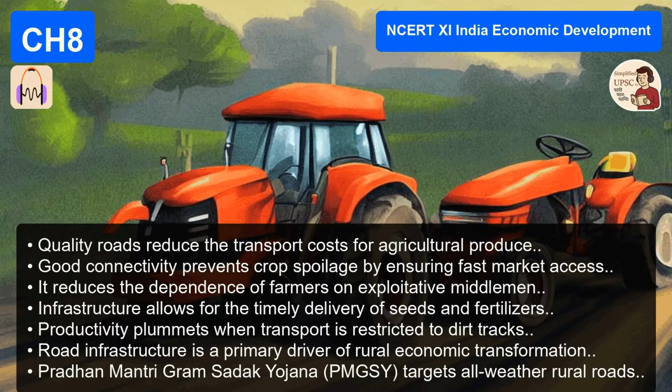Right. Then, when you harvest, you can get the crop to the market before it rots. That's your output side. If those roads don't exist, if it's just a dirt track, you're in serious trouble. You might have to pay a middleman a huge fee to transport it, or half your crop spoils on a bumpy cart ride. Your transport costs skyrocket, your wastage increases, and your productivity just plummets.